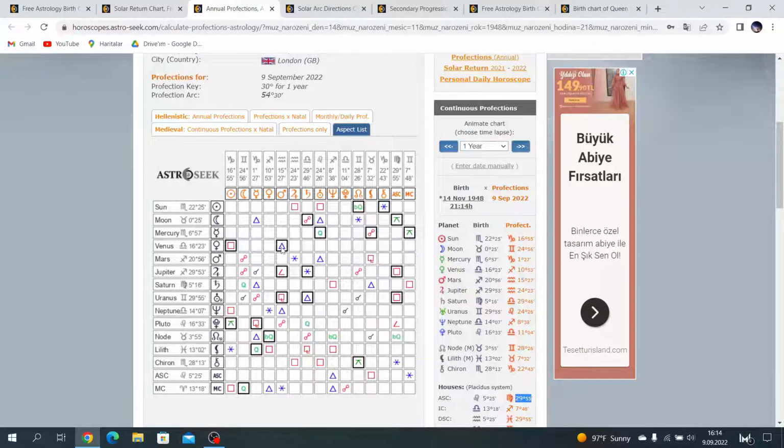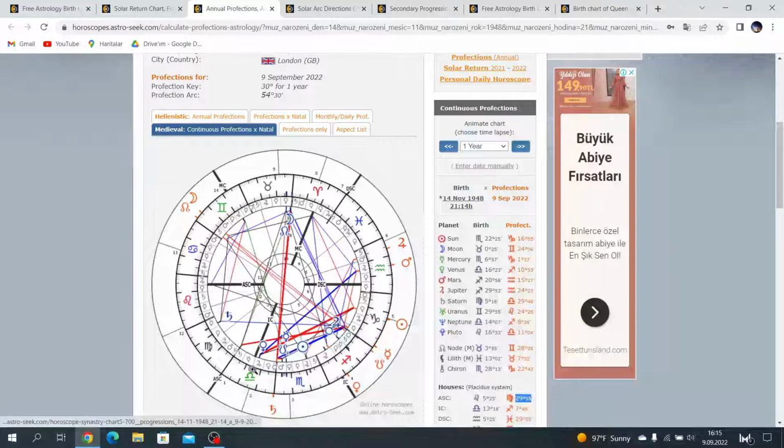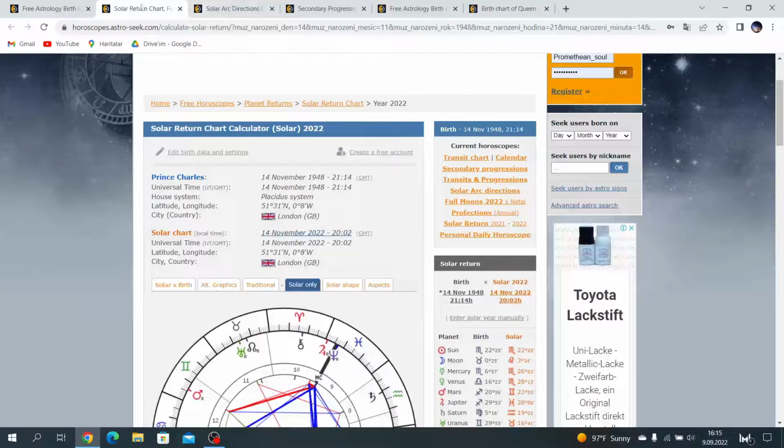Mars trine MC ruler, trine IC ruler. This is a reincarnation indicator. I will explain later. This is a reincarnation indicator. It says his mother reincarnates again in his roots, and Mars Jupiter in the fifth house Sagittarius. So many connections with Jupiter and Sagittarius. She will reincarnate with Prince William. I will explain this in another video.